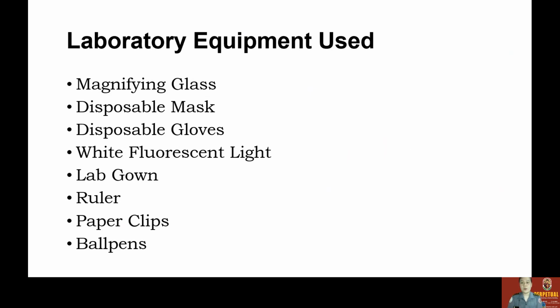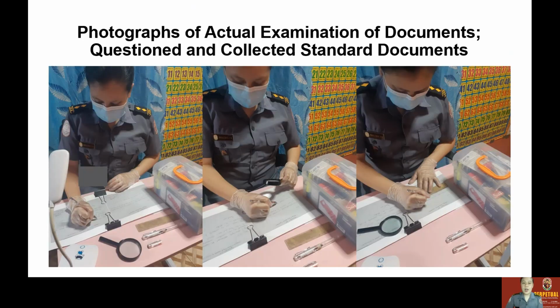Here are the laboratory equipment required. First, we need a magnifying glass, a disposable mask, disposable gloves, a white fluorescent lamp, a lab gown, a ruler, paper clips, and a ball pen. Here is my actual photograph during the actual analysis of the documents. Here, I have the equipment needed like the magnifying glass, as you can see in my pointer, the lamp, the ball pen, the gloves, the mask, and the ruler.